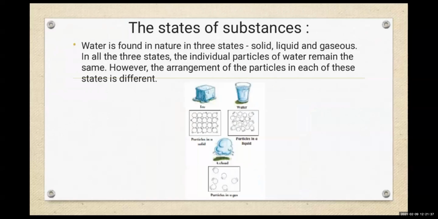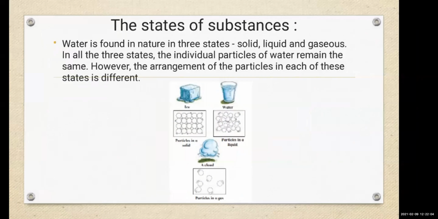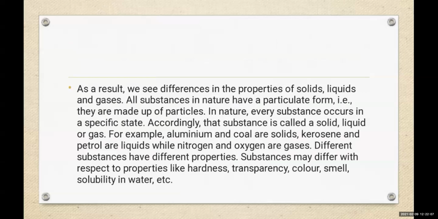In all the three states, the individual particles of water remain the same. However, the arrangement of the particles in each of these states is different. As a result, we see differences in the properties of solids, liquids, and gases. All substances in nature have a particulate form, that is, they are made up of particles. In nature, every substance occurs in a specific state. Accordingly, that substance is called a solid, liquid, or gas.